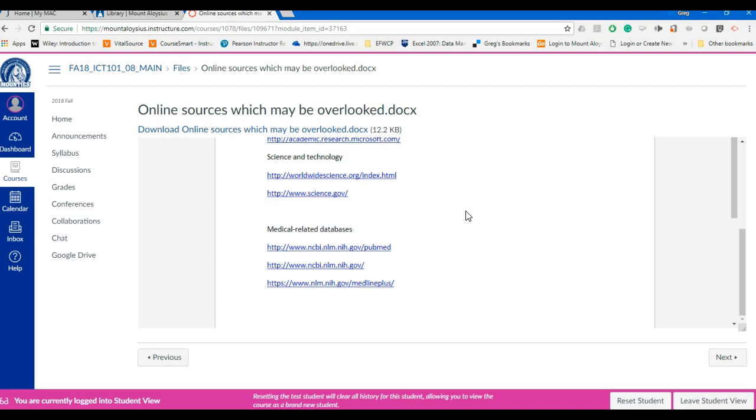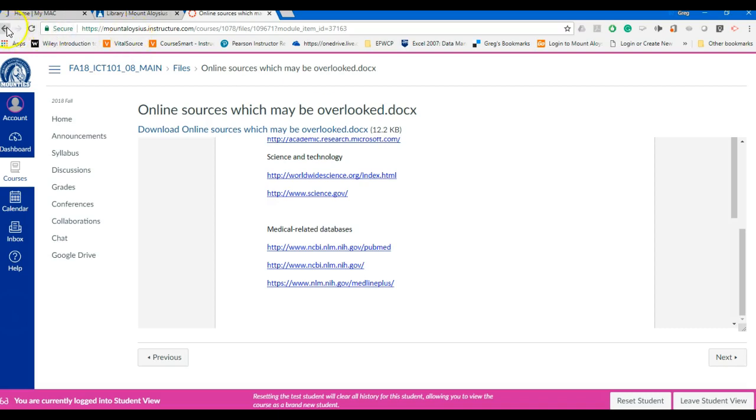There's their general website, which is one in the middle, and then they have one that is PubMed, which is a section of the National Institute of Health's website that deals specifically with publications related to the medical field. Okay. Then there's also Medline Plus, which is a good one as well. So I'd recommend taking a look at these.